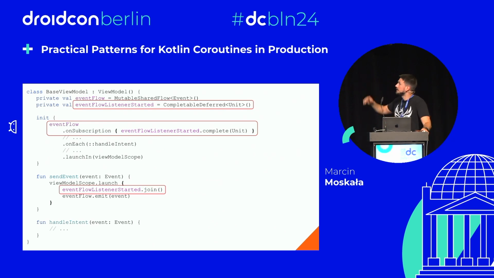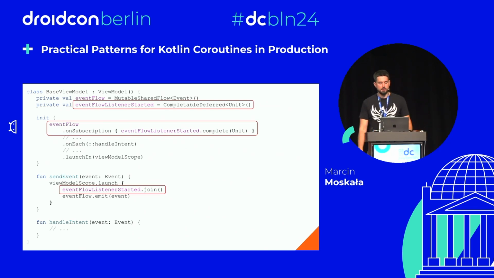There are a few ways this can be solved. It can be solved with a channel that has a buffer. It can be solved with a replay. However, for different reasons, other solutions were not satisfactory for this project, and so we ended up making a very simple mechanism where we just create a CompletableDeferred that helps us await until the subscriber is ready.